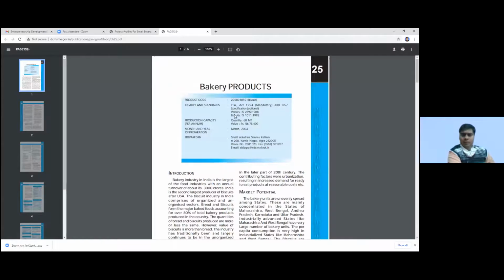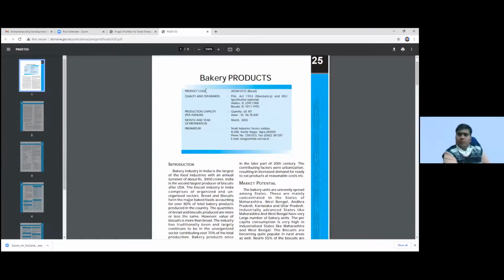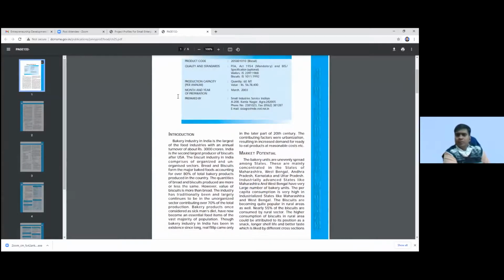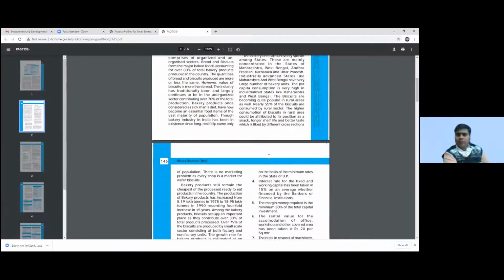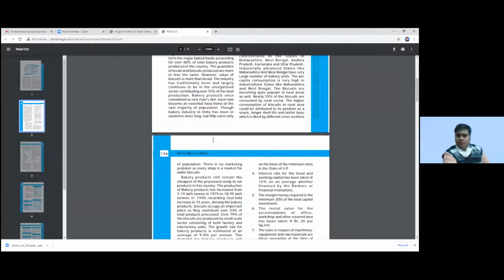You can see these bakery products. Suppose you are starting some bakery manufacturing and to look after all these aspects. Firstly, you have to mention the introduction of your project, what you are going to do, then the market potential of your business. Then you have to make various assumptions.